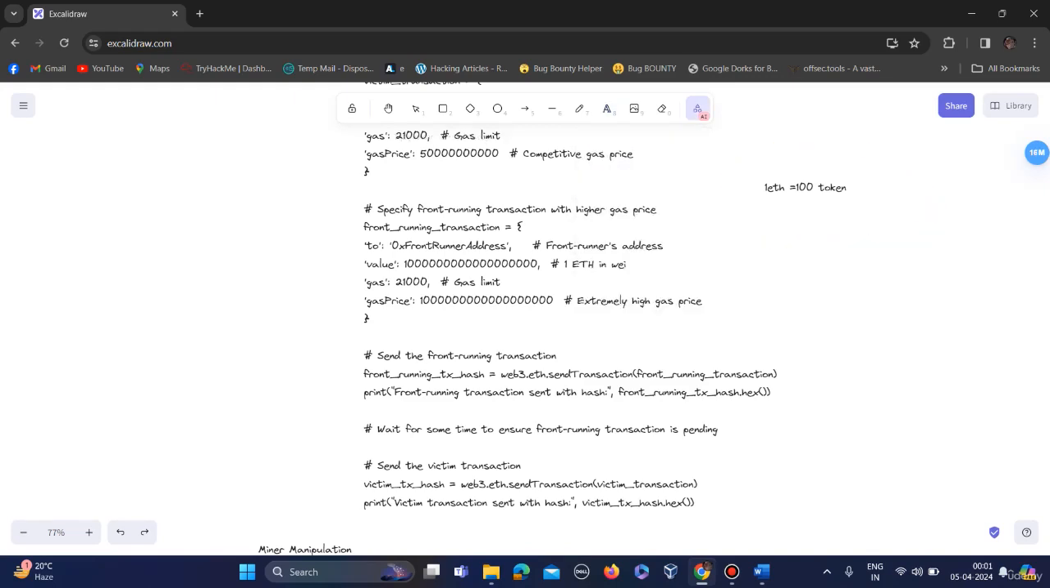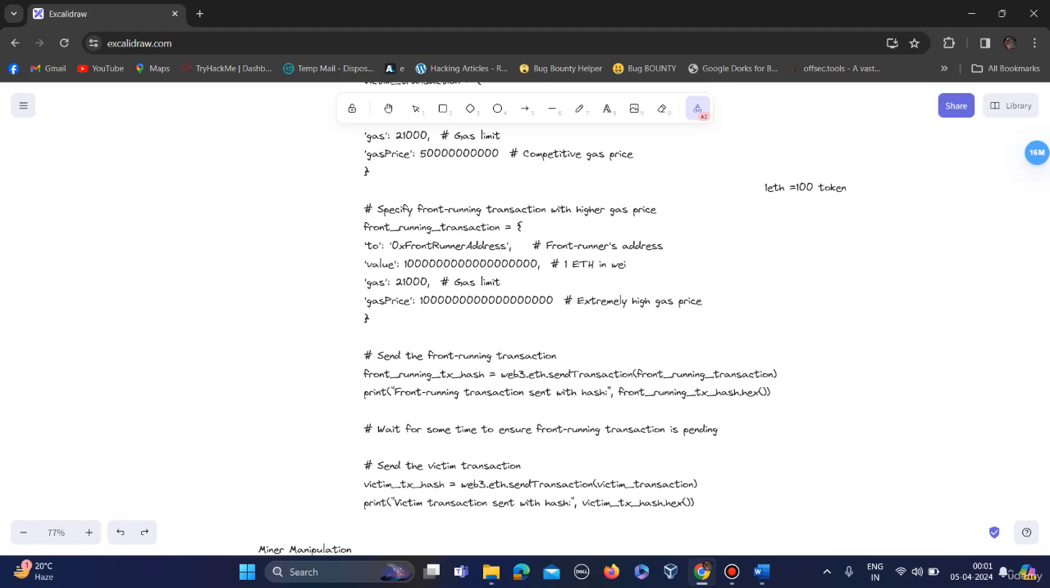So the attacker creates another transaction and increases the gas price, and his transaction will be prioritized over the victim transaction. So the price will increase, and the next time the victim has to pay more money for this transaction, which he is paying now. So this is the idea behind the front running attack.